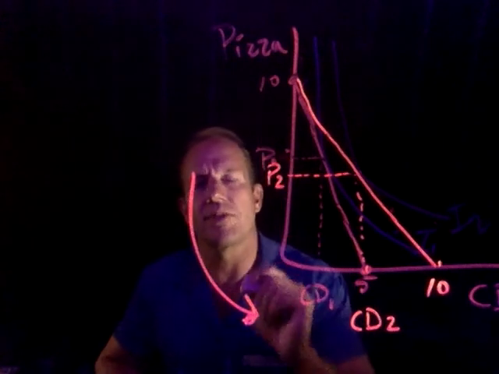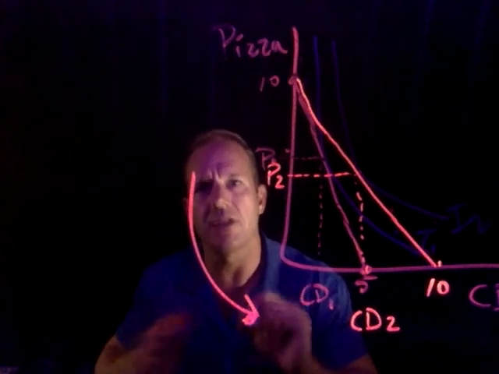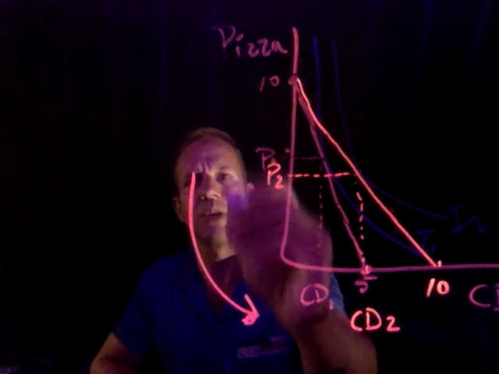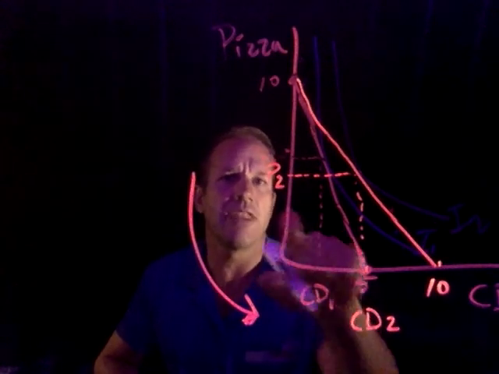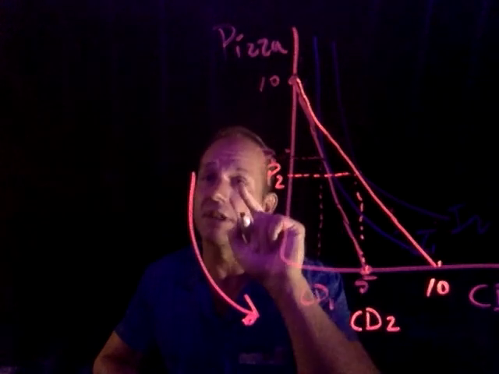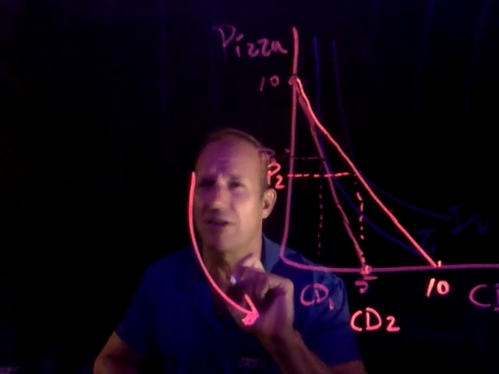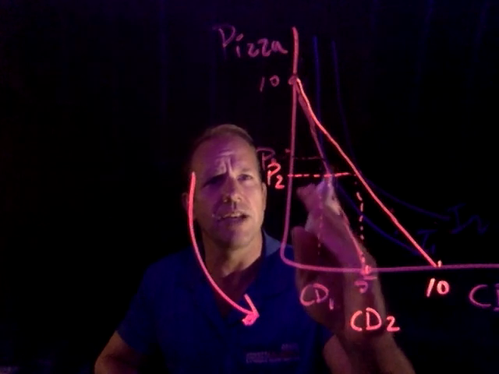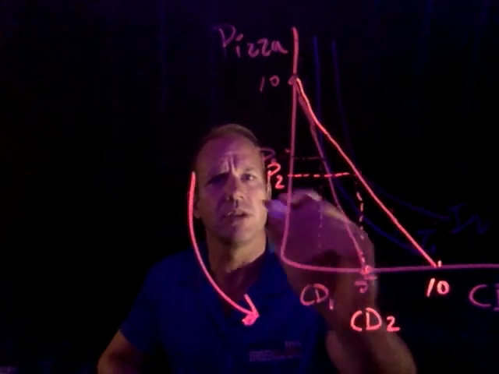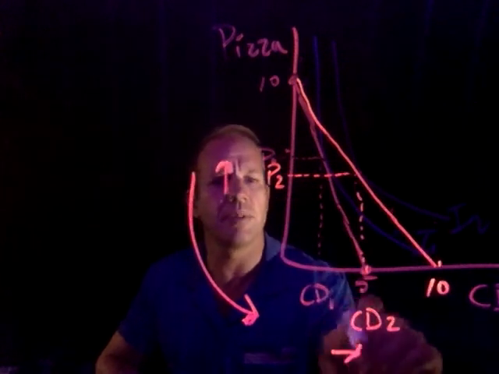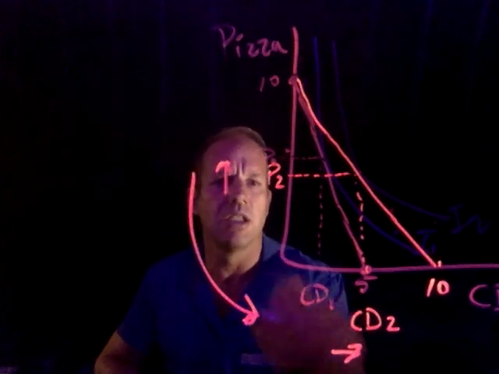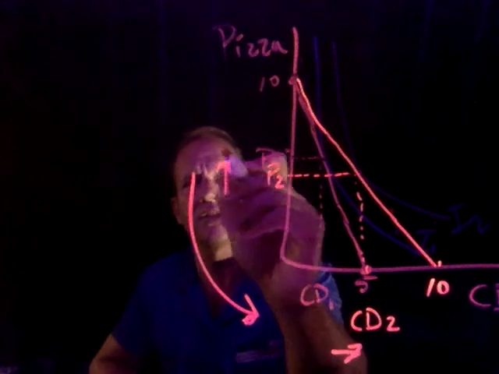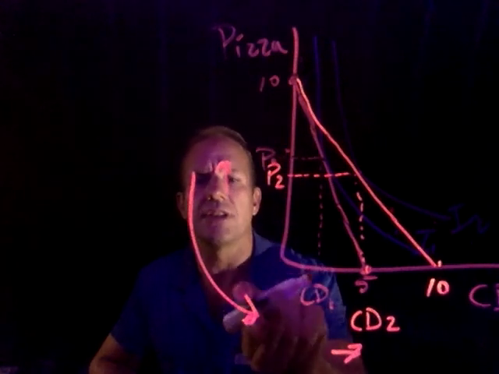That means the substitution effect is to substitute away from pizza and toward CDs. And that was what ended up happening at the end. But the income effect was at odds with that. It just lost. The income effect of moving out to the higher indifference curve was up on this and up on this. They agreed, income and substitution agreed to go up on CDs, but they disagreed about pizza, and substitution won.